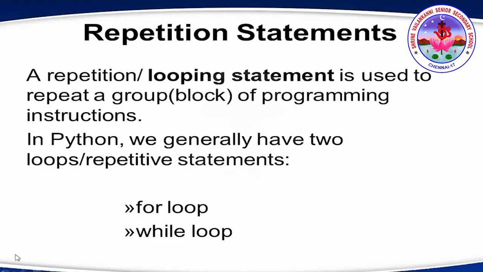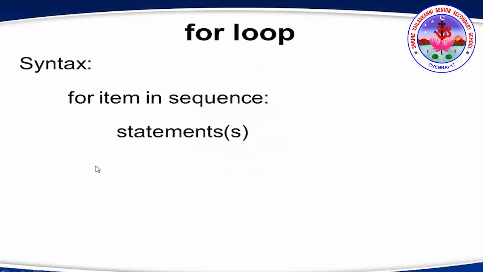Repetition statements. The repetition or looping statements are the block or a set of statements which we execute again and again based on a condition. This execution stops only when the condition becomes false. In Python, we generally have two kinds of loops. One is for loop, the other one is the while loop. Let's start with for loop first.